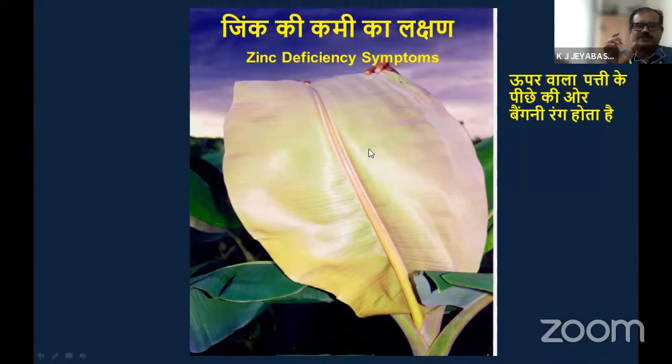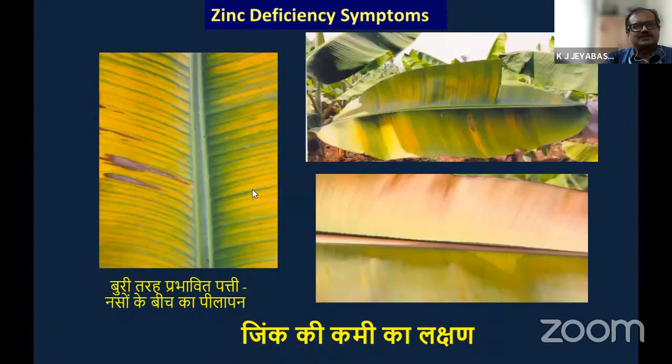The width of the leaf will be narrowed, and sometimes you can see this type of symptom also. Interveinal chlorosis: only the tertiary veins remain green, and in the region in between you see yellow coloration. This is called a comb-like structure. This type of symptom is very dominant in zinc deficiency areas.